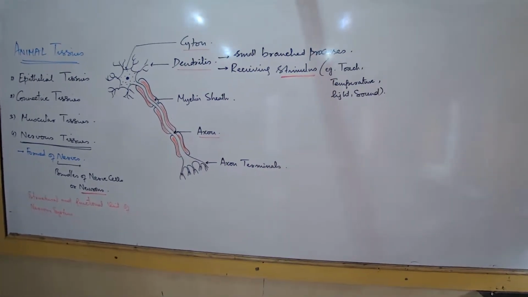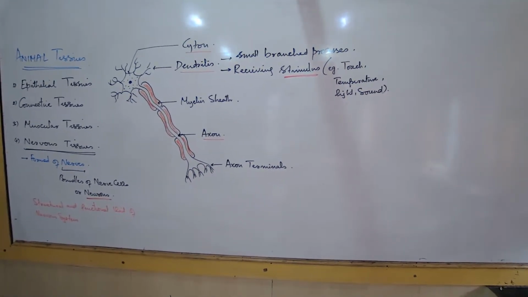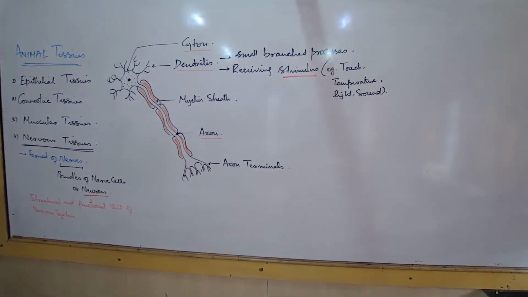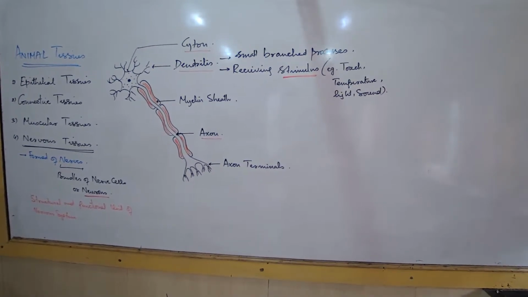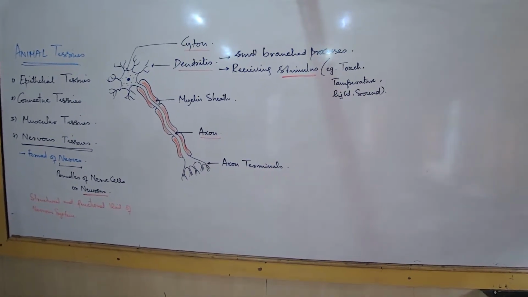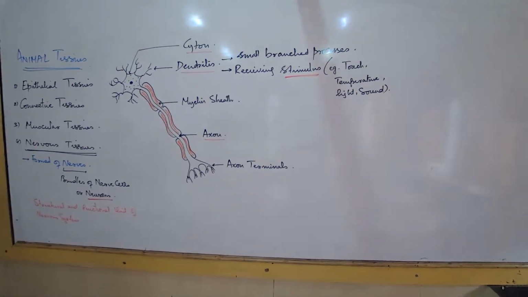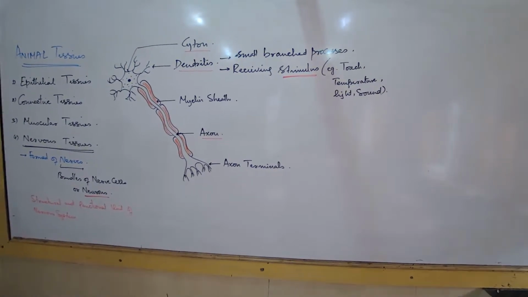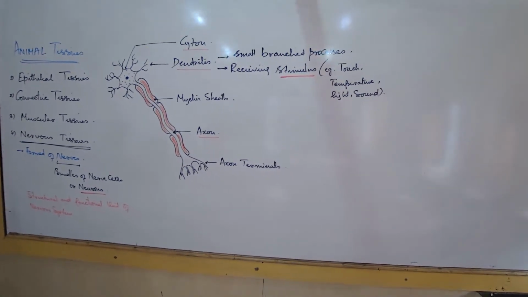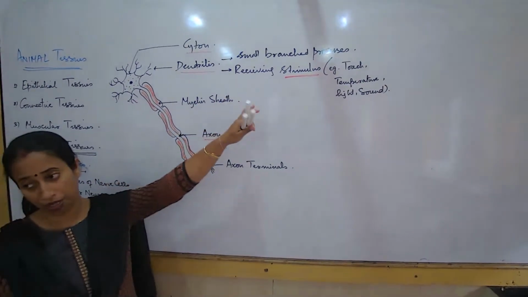Reflex is according to the stimulus how you are reacting. It's the reaction. But reflex action is a bit different. Now that I'm speaking and you are writing in a programmed way, your brain is involved here. But suddenly a lizard falls on your head. What's happening? There is no programming. You will jump and scream and shout. At that time, your brain is not involved. So the falling of the lizard is also a stimulus, but in the response that you show, the brain is not involved, only the spinal cord. That is a reflex. So now when we are talking about the stimulus, remember some examples of stimulus.